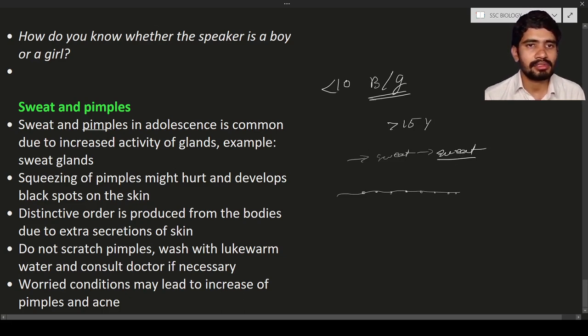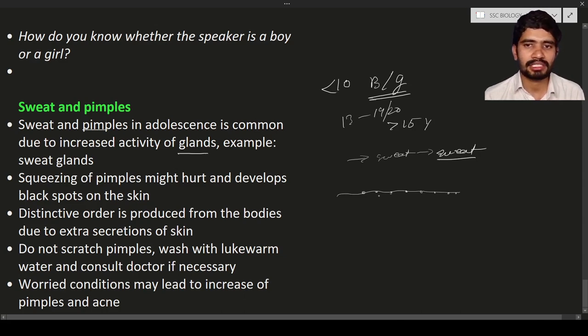Sweat and pimples are more common in the adolescent stage. If the person is between 13 to 19 or 20 years of age, there is a growth of some pimples. The reason for the growth of pimples is only one thing. In this age, there is more secretion of the glands. So what is a gland? The sweat gland is one of the glands. The sweat gland is going to produce more sweat, and at the same time they are going to have some kind of